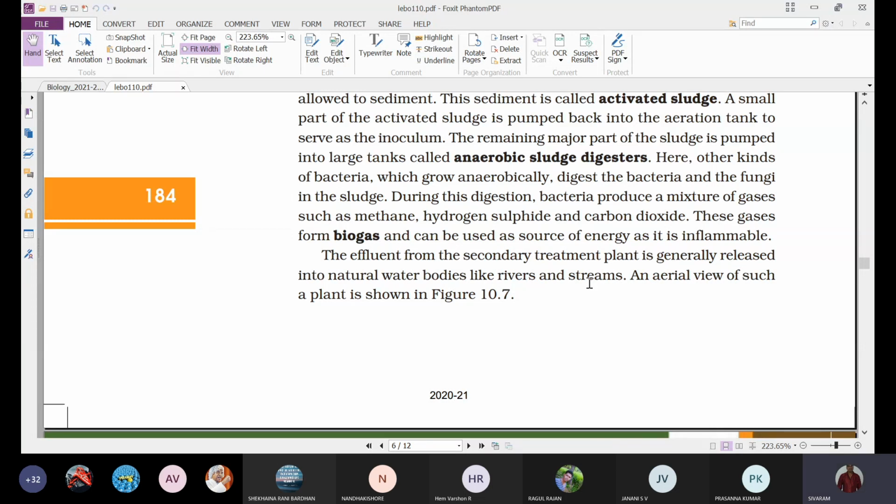At the end of the aerobic treatment, the effluent, the treated sewage water, can be released into the nearby water bodies because the BOD is already reduced. No water is used further, only the activated sludge obtained after the aerobic treatment. These flocks settled at the bottom as activated sludge are transferred for anaerobic sludge digestion in the presence of anaerobic bacteria involved in the production of biogas.